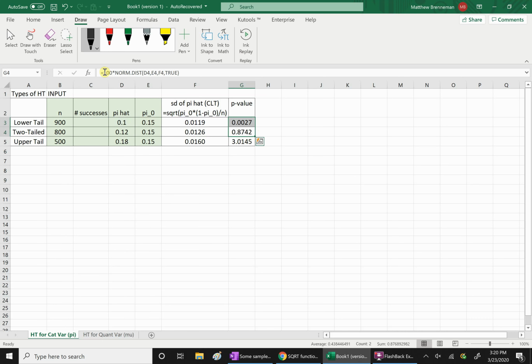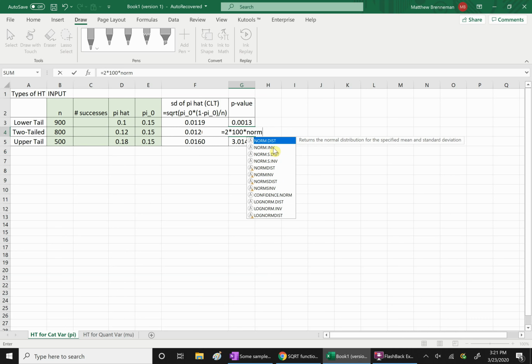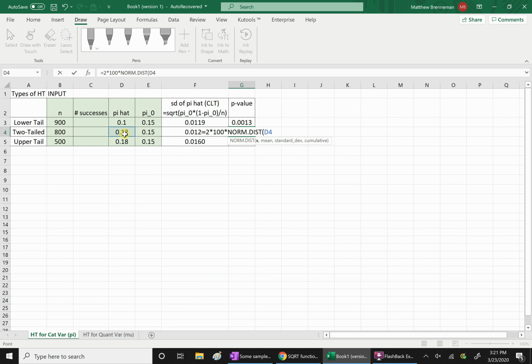Whoops, sorry, I did the wrong one there. Hold on. So this is going to be 2 times, and here we have to look at what side our estimate's on. Our estimate's on the lower side of 15%. So we're going to use NORM.DIST. There's our data value.